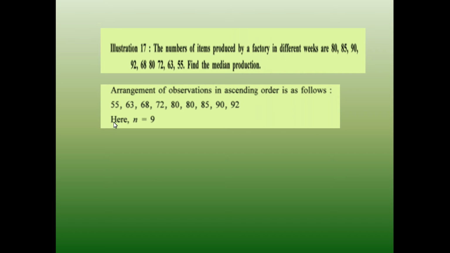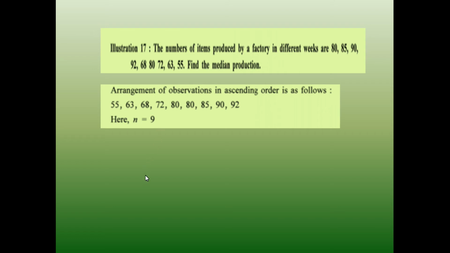Ascending order means starting from the smallest to the highest observation. So, 55, then next in order is 63, then 68, 72, 80, again 80 is repeated, 85, 90 and 92. Now, as we can see, the number of observations here is 9.